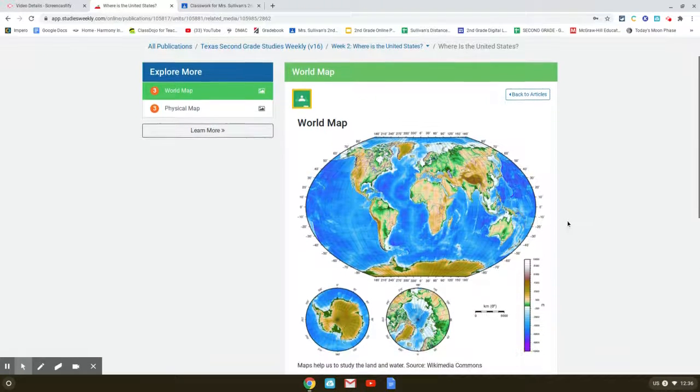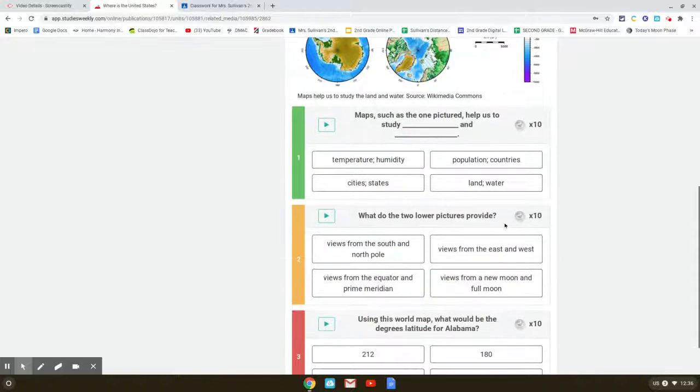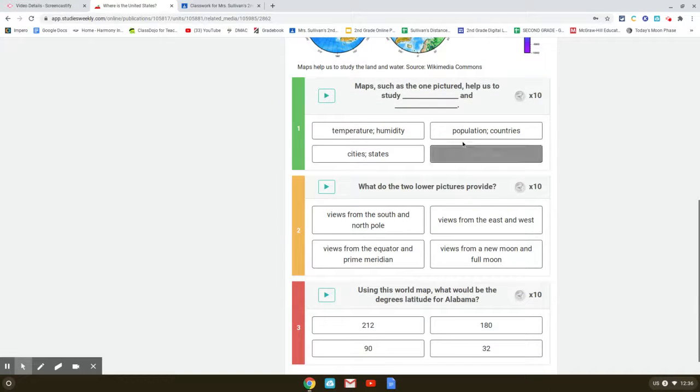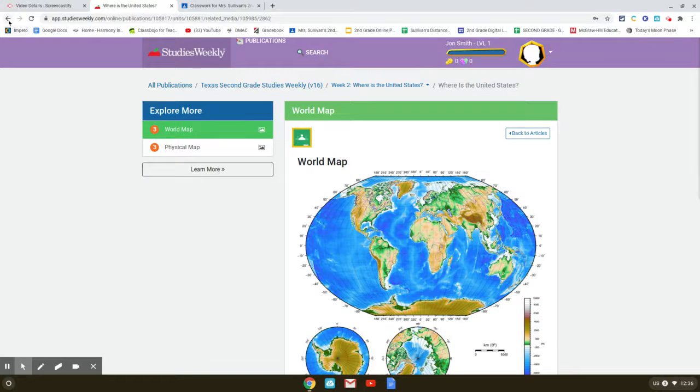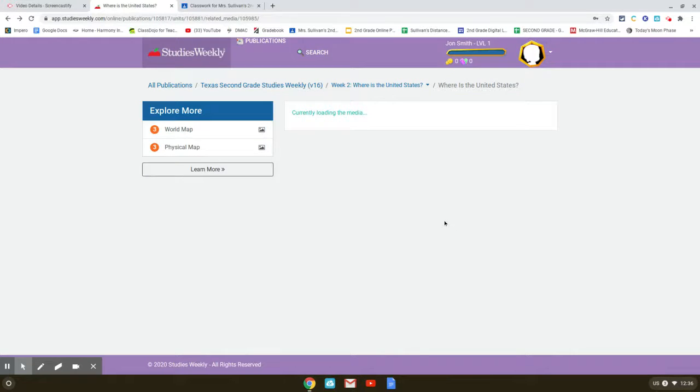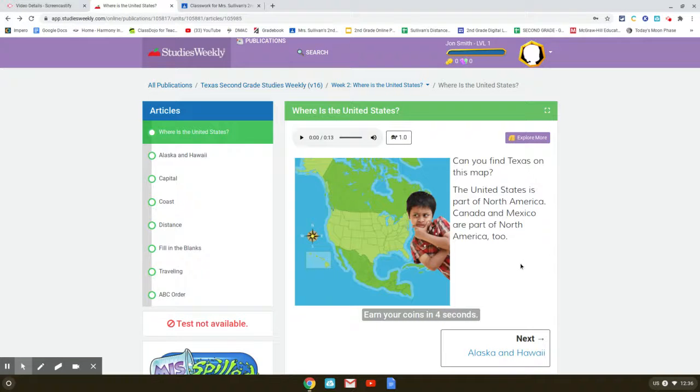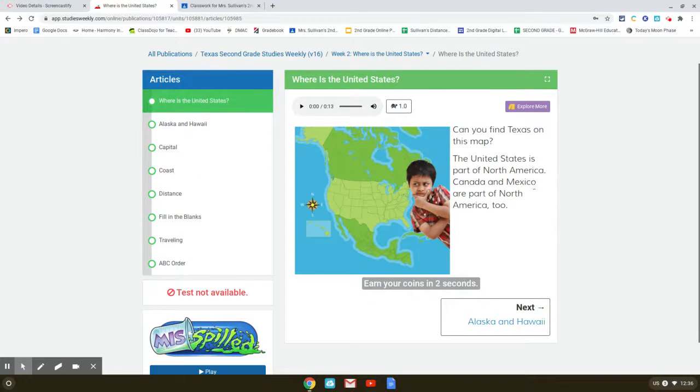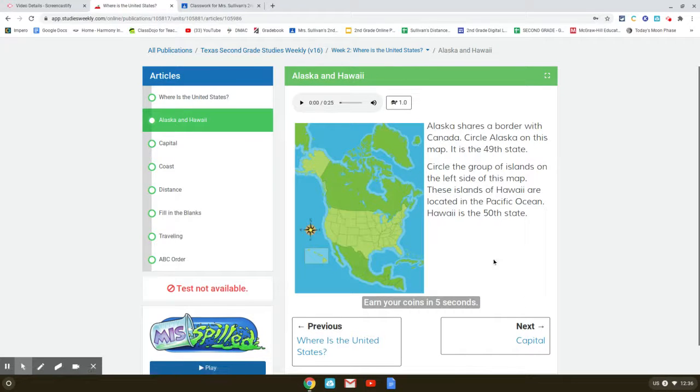So this will actually show you a world map, and it will ask you these questions below. And remember, you can earn coins by getting these correct. Okay, there we go. All right. When you're finished, you're going to go on to the next article. And I want you to do that until you get through all of these articles.